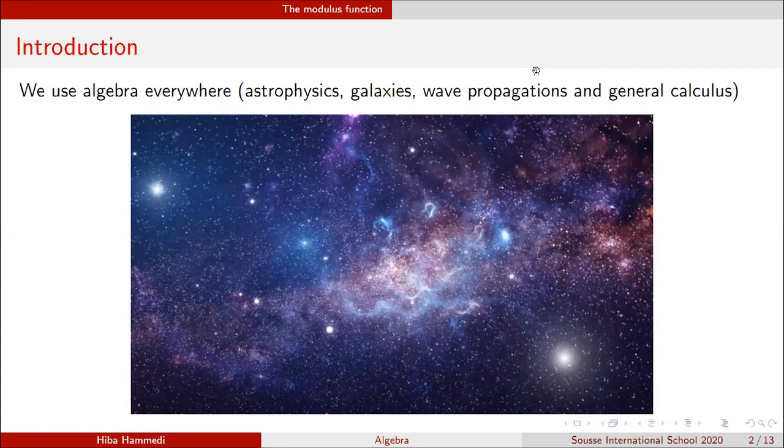And one amazing use that he used algebra in is that he managed to calculate or to prove that there is a certain planet at a certain position. Even he didn't see it, okay?